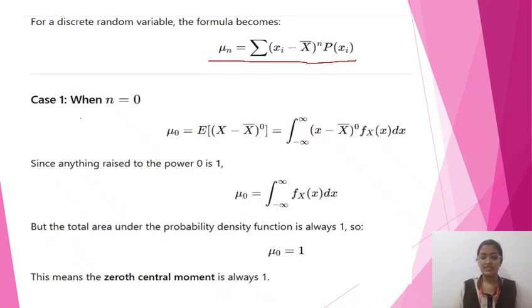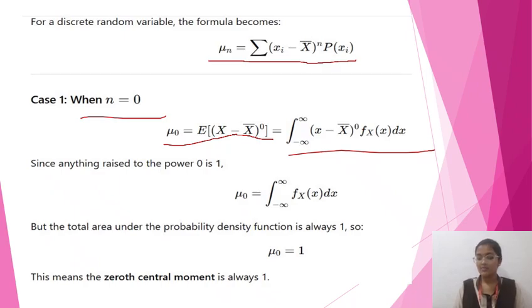Case 1. When n is equal to 0, that is order 0, nu 0 is equal to the expectation of (x minus x bar) whole power 0. It means the integral from minus infinity to infinity of (x minus x bar) whole power 0 into f_X of x dx.